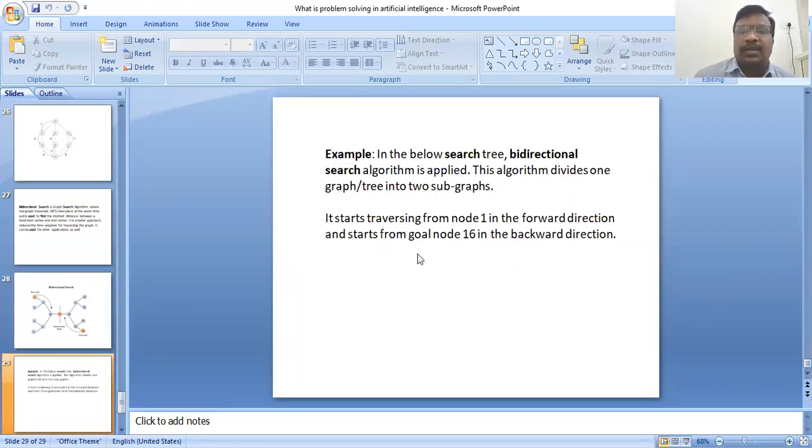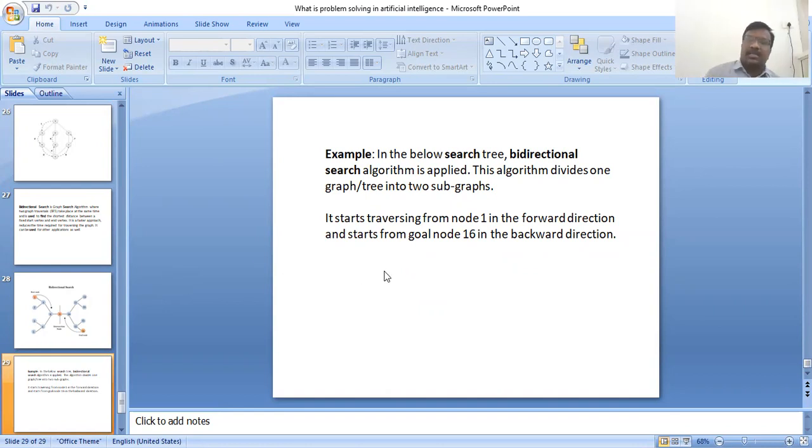Next, an example in this tree architecture where the bidirectional search algorithm is applied. This algorithm divides one graph or tree into subgraphs. It starts traversing from node 1 in the forward direction and starts from the goal node 16 in the backward direction.